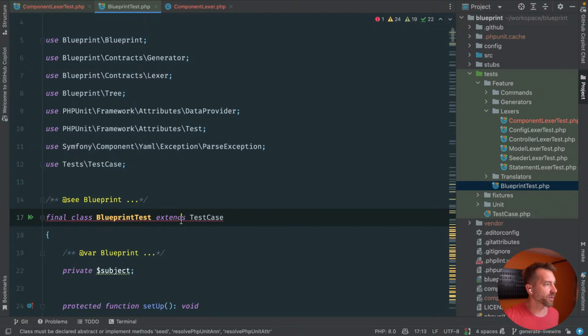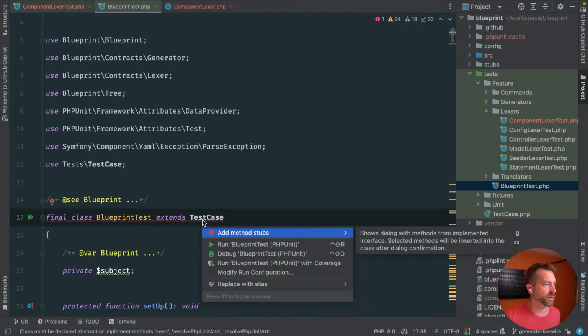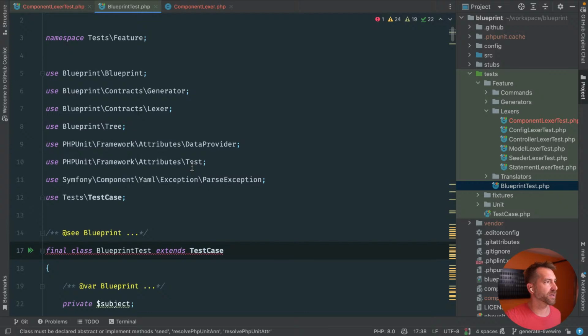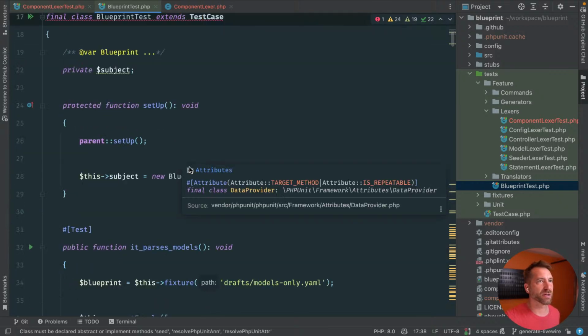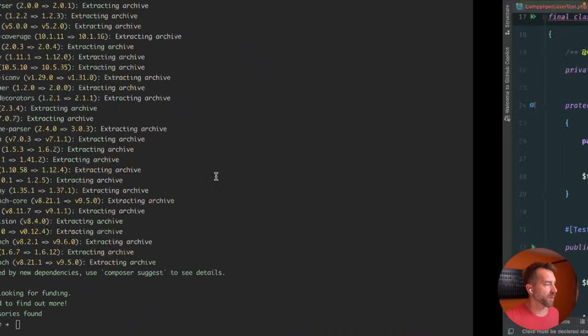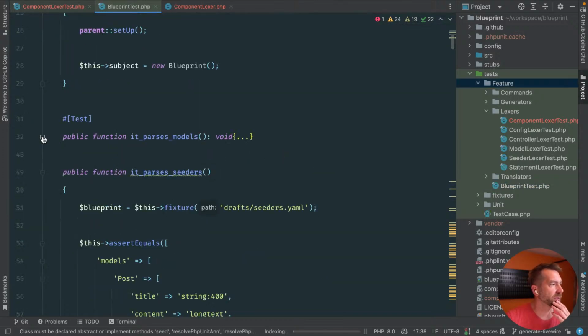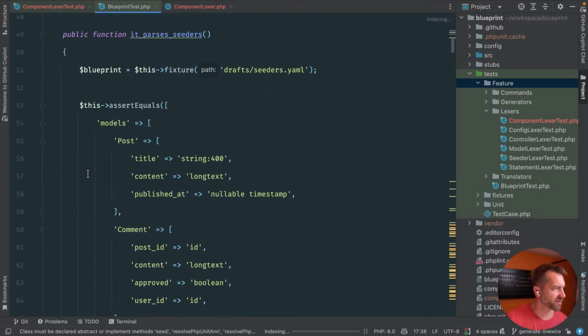What is going on here, what are these things? I'm just curious what this generates when I add the stubs. Test seed handles annotation. I don't know what any of that is. That is strange. Anyway, all right, let's go back a step. So it parses models. Let's see what we have in here. Models only. It parses seeders. Do we generate seeders?